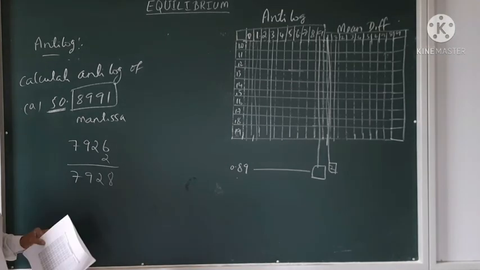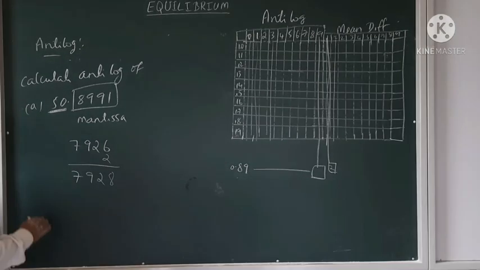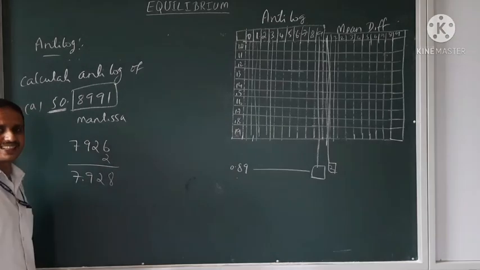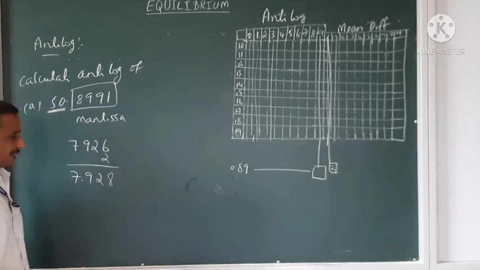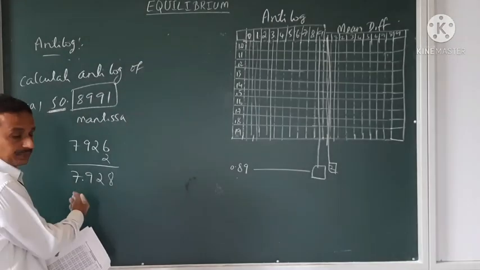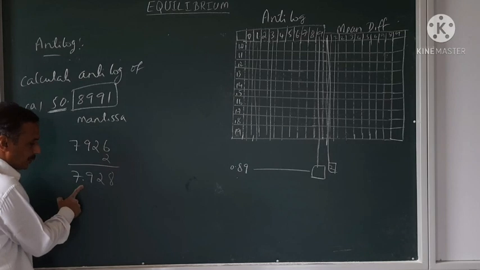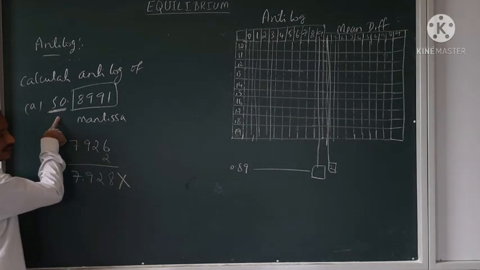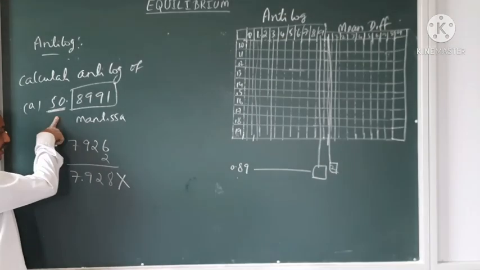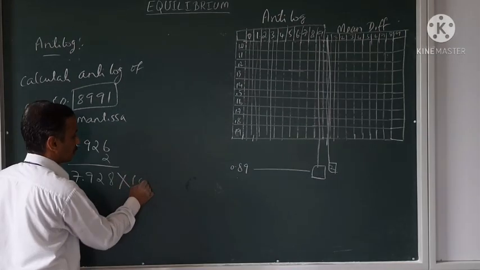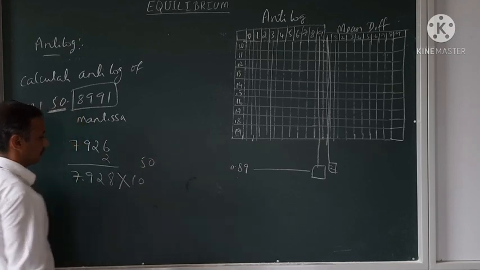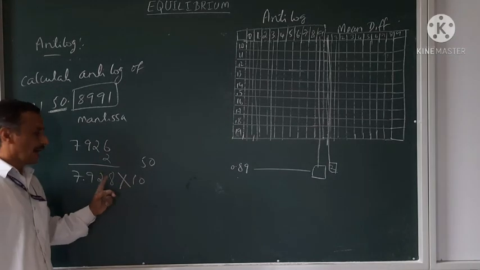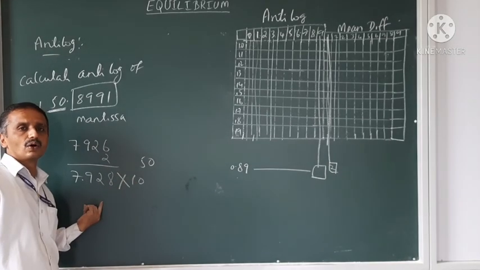Anti-logarithm taking is over for that. Now what is this? See here, from the left, immediately after the first digit, put the decimal. Again, while reading, from the left, immediately after the first digit, put the decimal and write this as powers of 10, multiplied by this value, 10 to the power 50. So this characteristic should be multiplied as power of 10 to the obtained value.